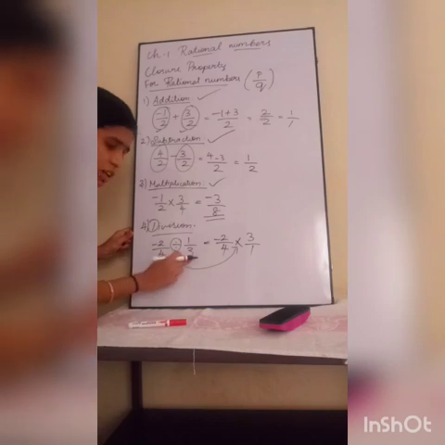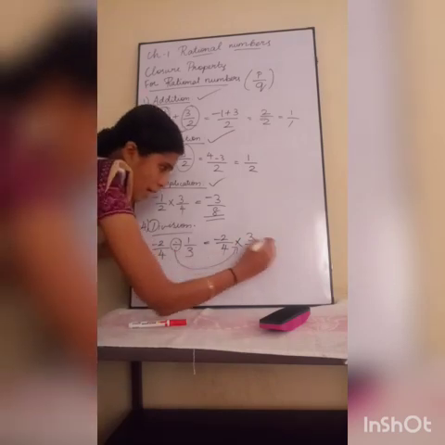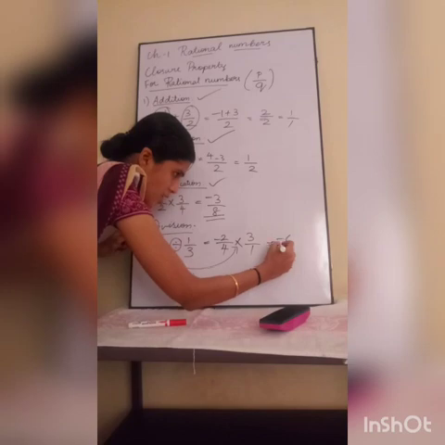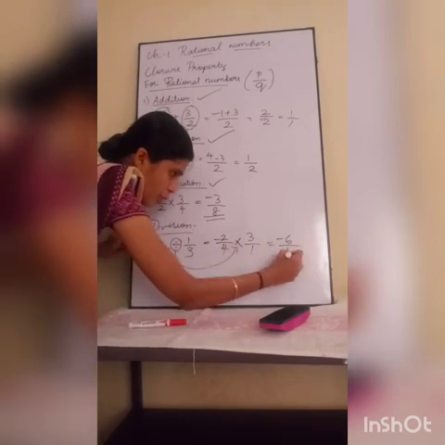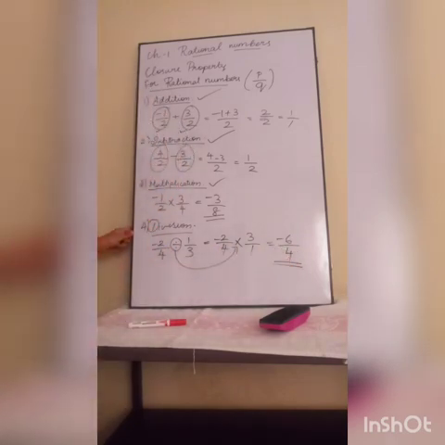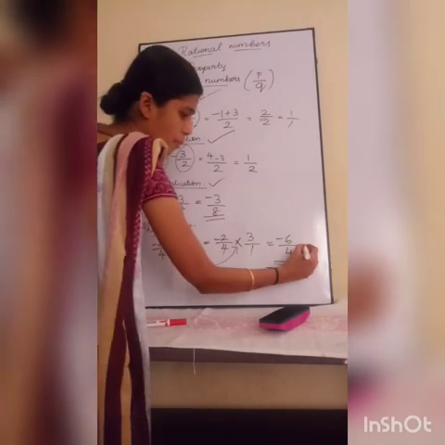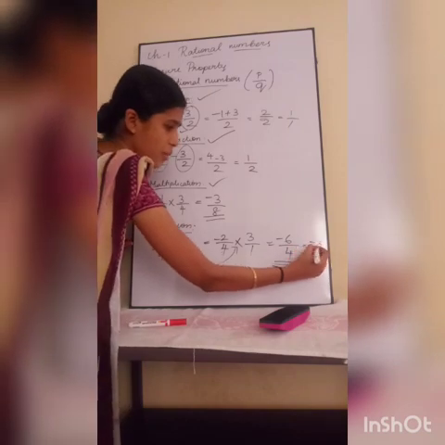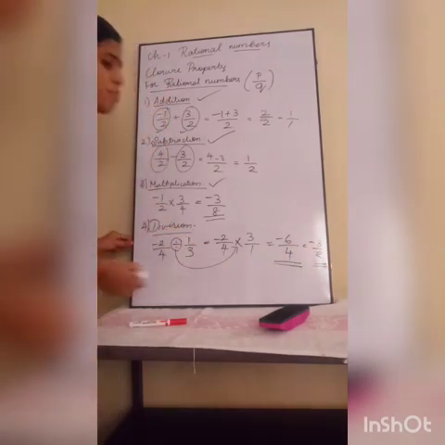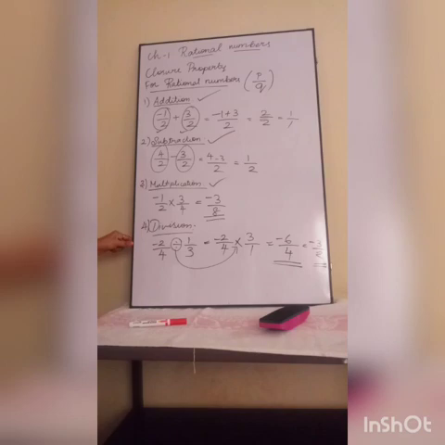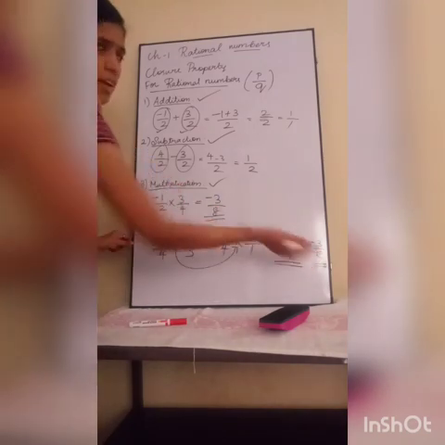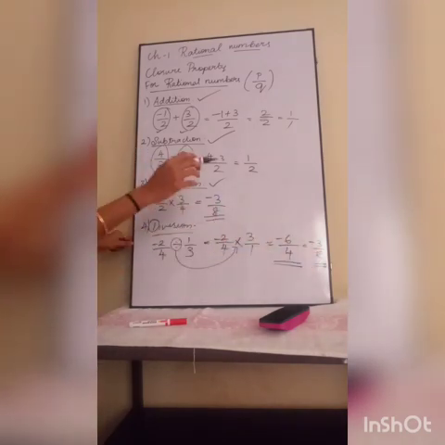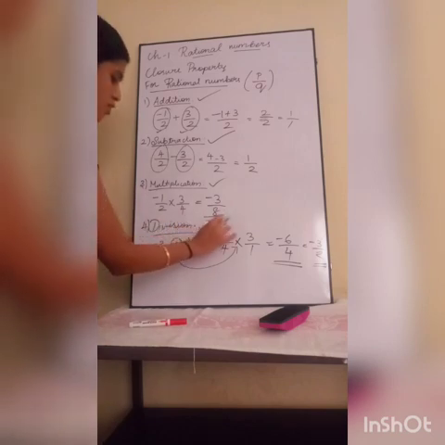Only this one you will reciprocate. Now, minus 2 into 3, minus 6. 4 into 1, 4. So, this is also a rational number. If you divide two rational numbers, you will get the answer. You can also write it as minus 3 by 2, which is the simplest form of minus 6 by 4. This is also a rational number. So, rational numbers are always closed under division also.